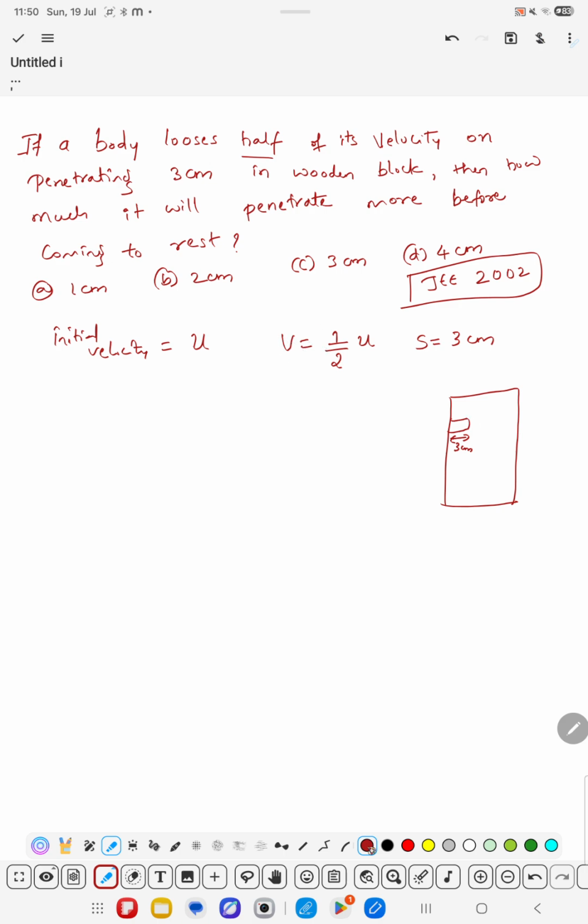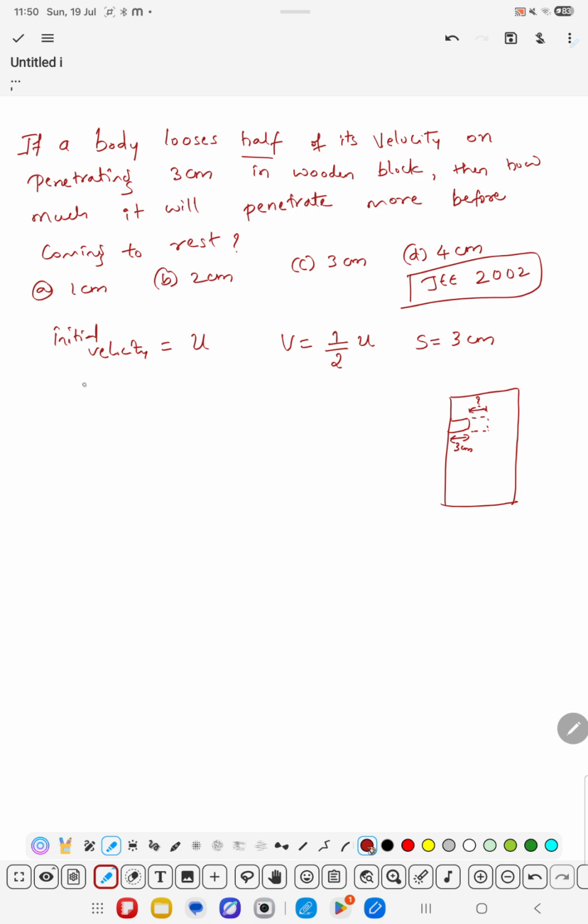Then how much more will it penetrate before coming to rest? So how much distance will it penetrate before coming to rest? This is what they have asked us. So to find that extra distance, we need to calculate the acceleration.